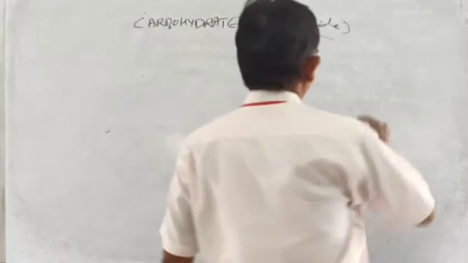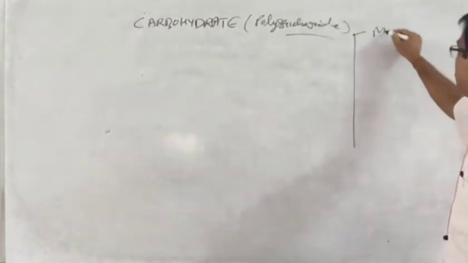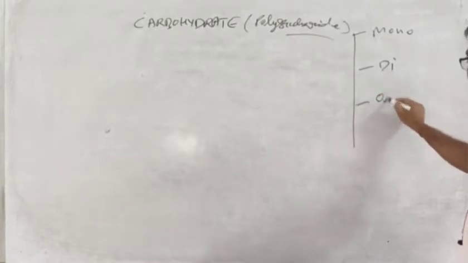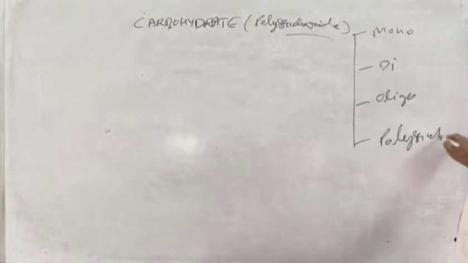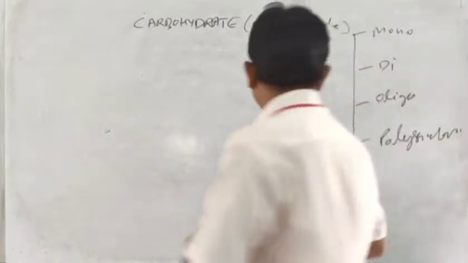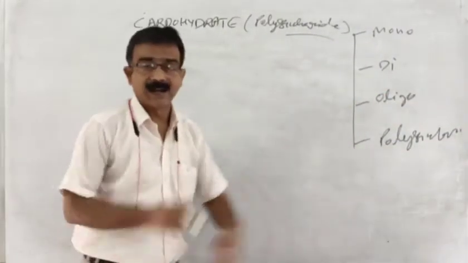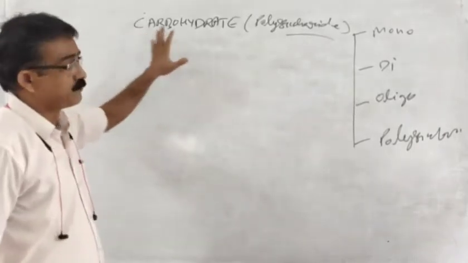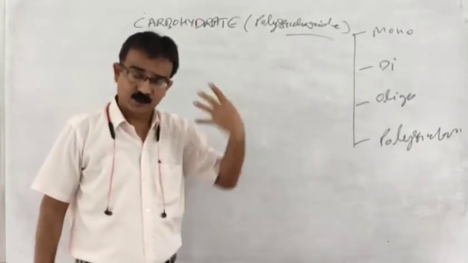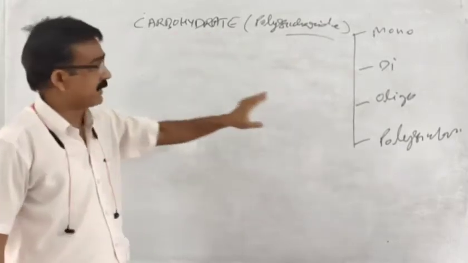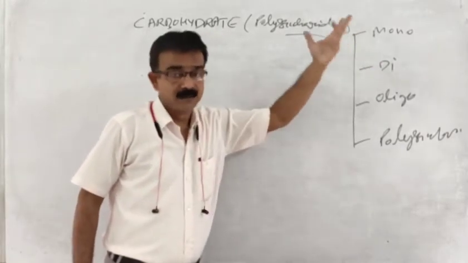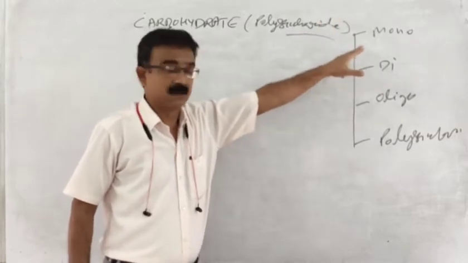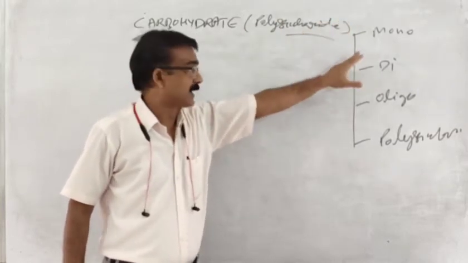Carbohydrates are further divided as monosaccharide, disaccharide, oligosaccharide, or polysaccharide. These are generally referred to as carbohydrates. In my previous video, I explained the types of these carbohydrates. One basic unit is the monosaccharide, a glucose-like structure, which is the basic type of carbohydrate.